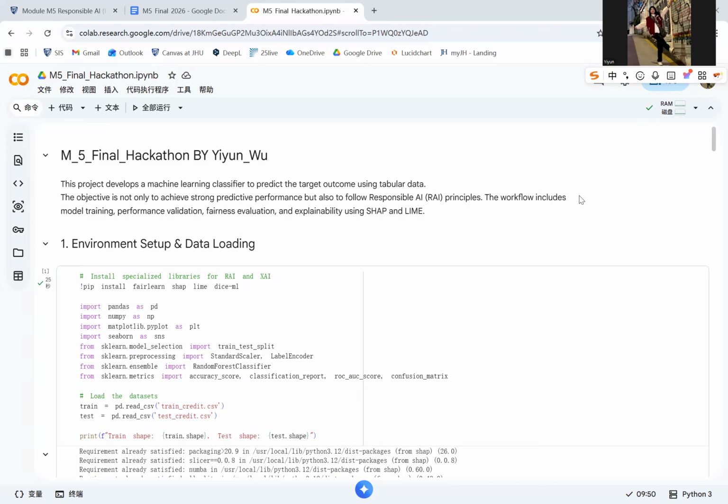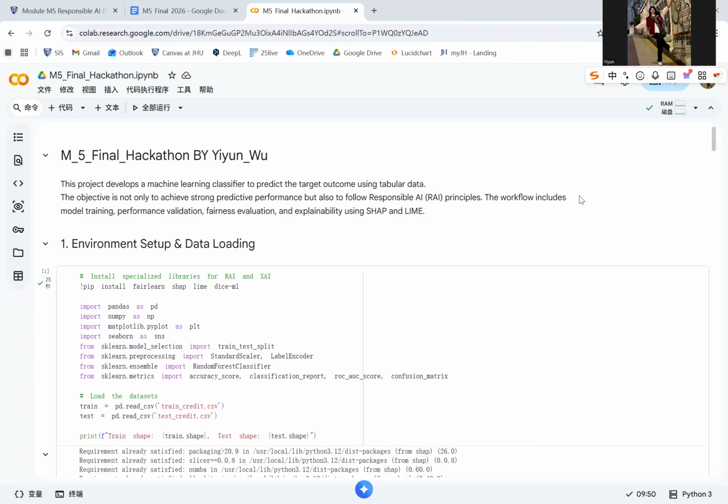So hello, in this project, I developed a machine learning classification model with a focus on responsible AI principles and model interpretability. The main goal of this project was not only to build a model that performs well in predicting the target variable, but also to ensure that the model is fair, transparent, and interpretable.